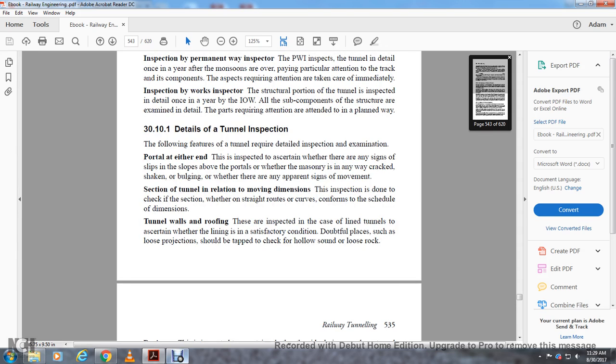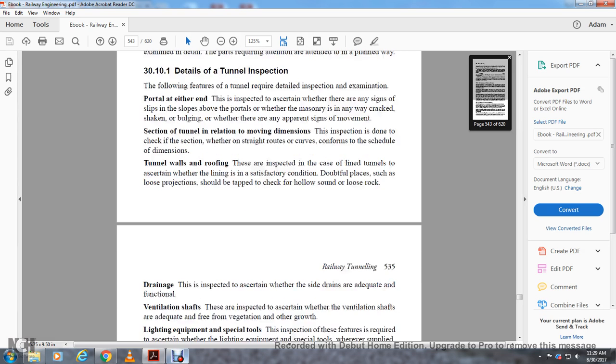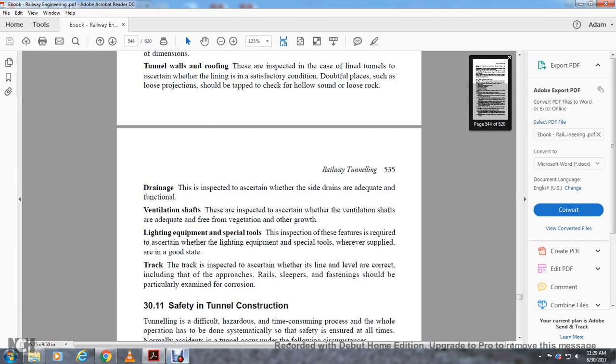30.10.1. Detailed tunnel inspection. The following features of the tunnel are examined in the detailed inspection. Portals at either end: inspect whether there is any slip of the slopes above the portals, and whether the masonry has cracked, shaken or bulged, or shows any apparent signs of movement. Section of the tunnel: the section is checked, whether on straight, curve or otherwise, to confirm that it conforms to the schedule of dimensions. Tunnel walls and roof: the lining is inspected to ensure it is in satisfactory condition. Doubtful places, such as loose projections, should be tapped off and checked for a hollow sound indicating loose rock.